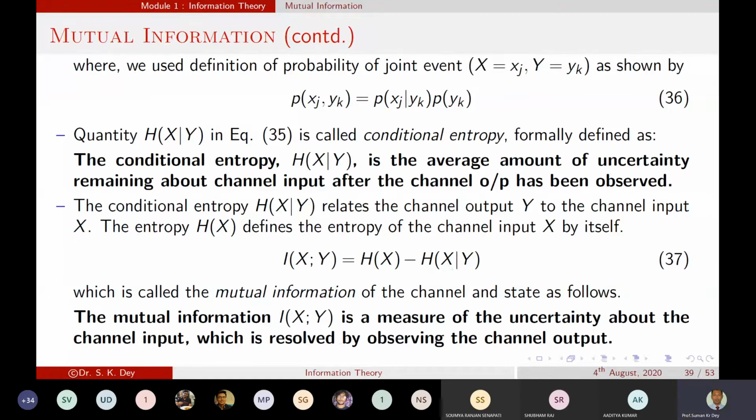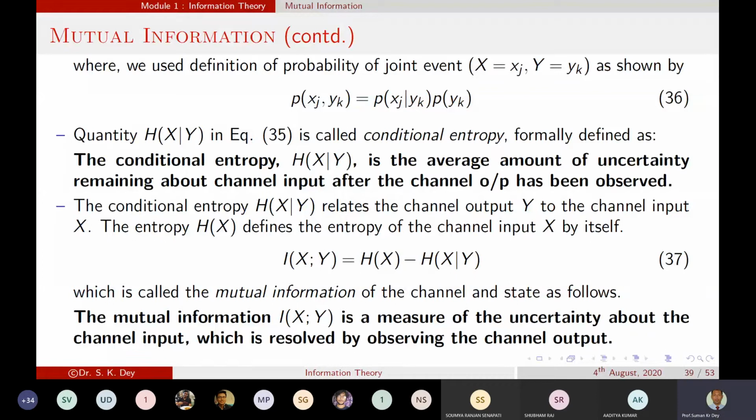So what is the definition of the mutual information? This equation 37 is the equation for the mutual information. Okay. So what is the statement for the mutual information? The mutual information is a measure of the uncertainty about the channel input, which is resolved by observing the channel output.